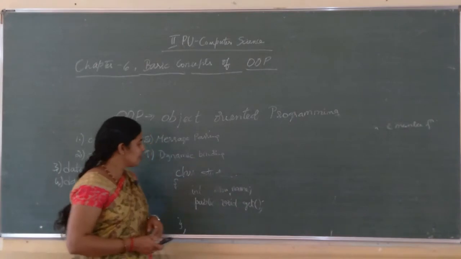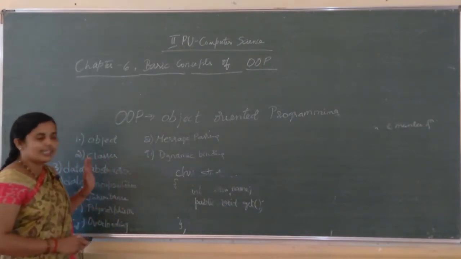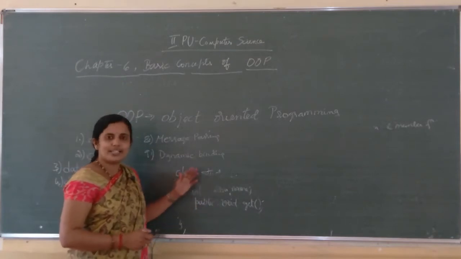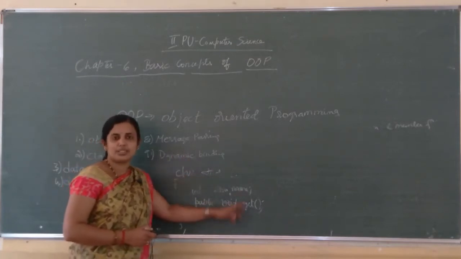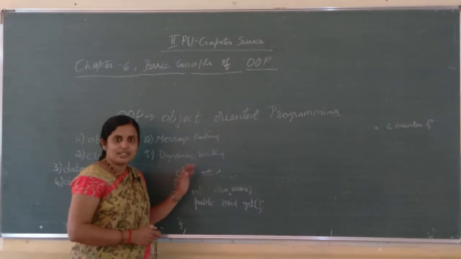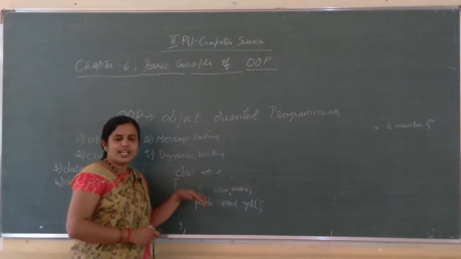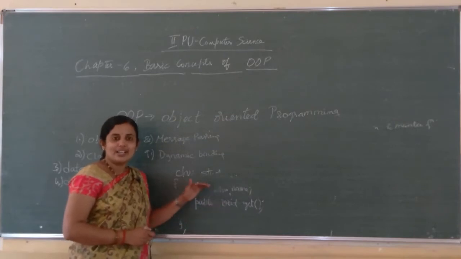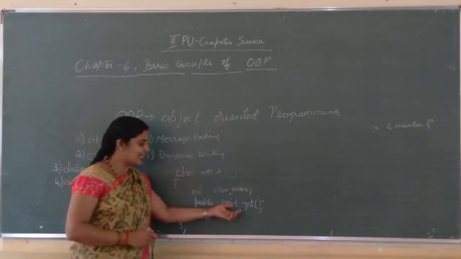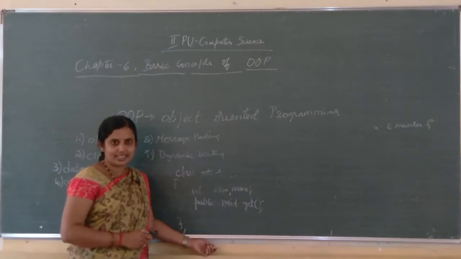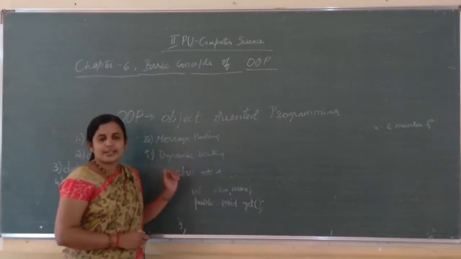Similarly, abstraction means that when we see a class, we can get brief information about data members and member functions, but we don't know exactly what the contents of the get data function and the display function are.